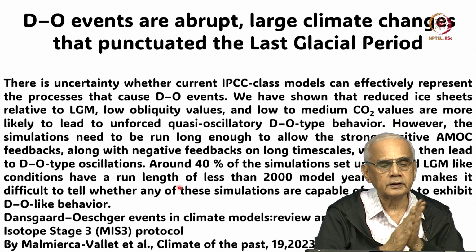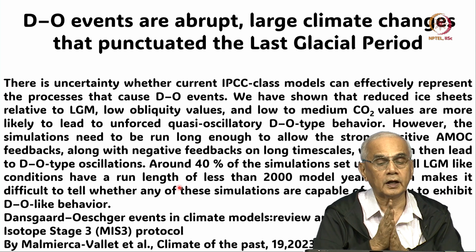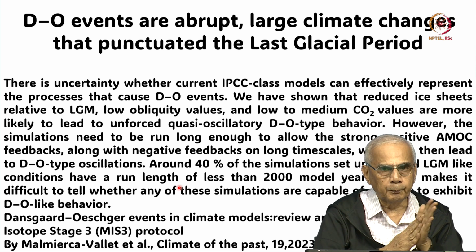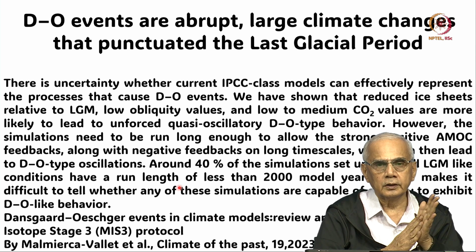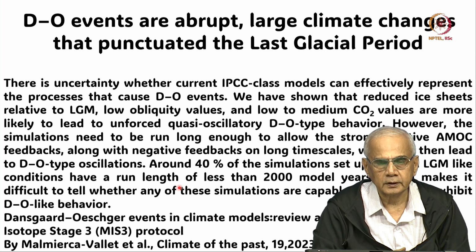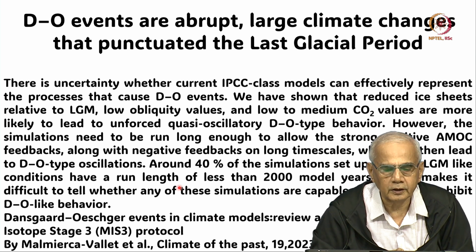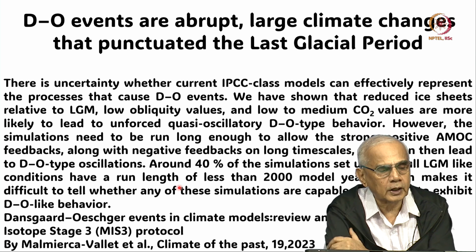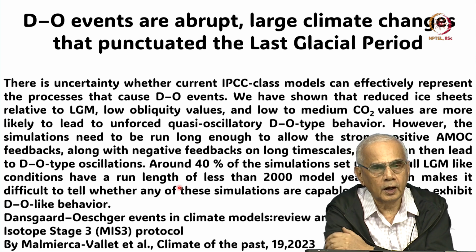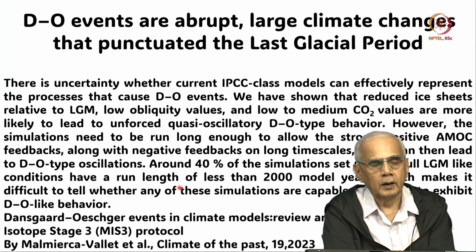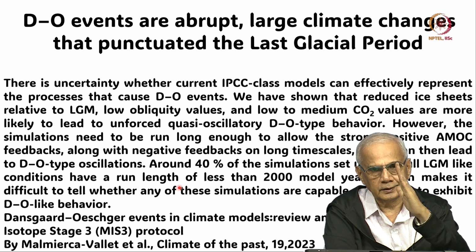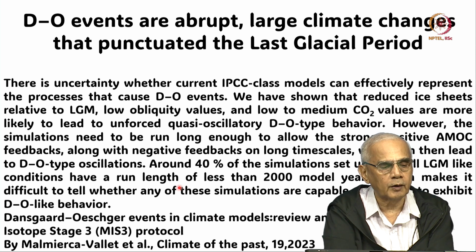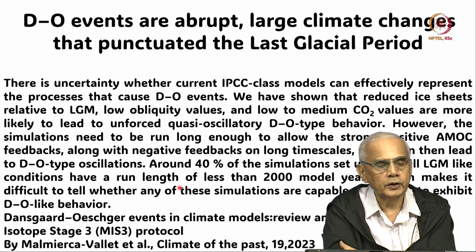There is uncertainty whether current IPCC class models can effectively represent processes that cause DO oscillations, that is Dansgaard-Oeschger oscillations. Okay. They claim that they have shown that the reduced ice sheets relative to last glacial maximum and the low obliquity, that is the inclination of the Earth's orbit, and low to medium CO2 values are more likely to lead to unforced